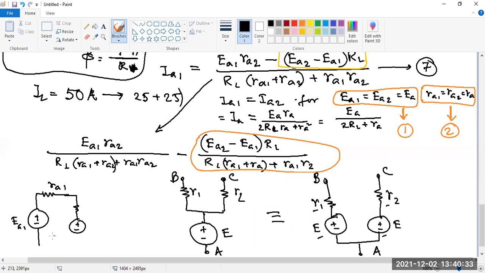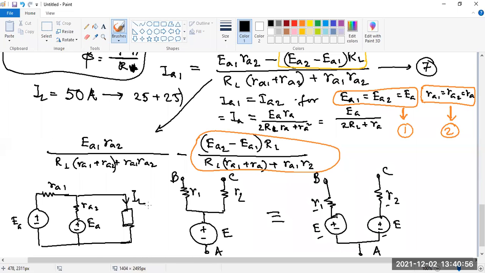For the time being, I am considering that EA1 and EA2 are the same, so we can write EA only. That means voltages are the same, resistances are not the same. So this is RA2, and the net current is the load current IL.